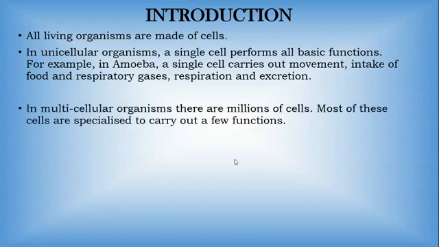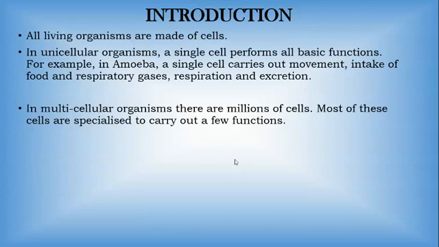Then in multicellular organisms, there are millions of cells. Most of these cells are specialized to carry out a few functions. Multicellular organisms means the organisms which are made up of more than one cell, or organisms having many cells. If we take the example of human beings, that is ourselves, we are made up of millions of cells and we have specialized cells to carry out particular functions.